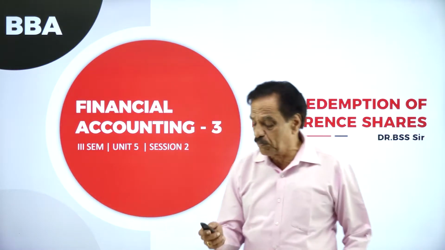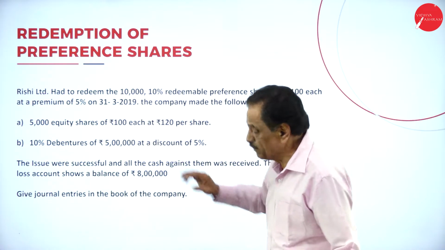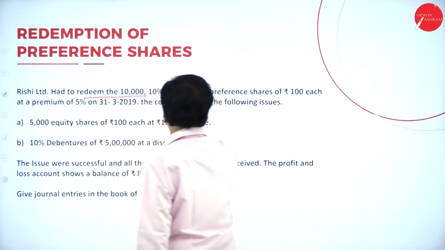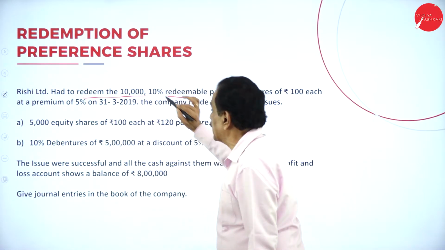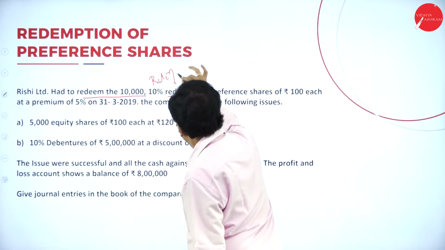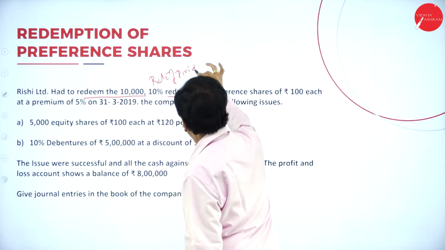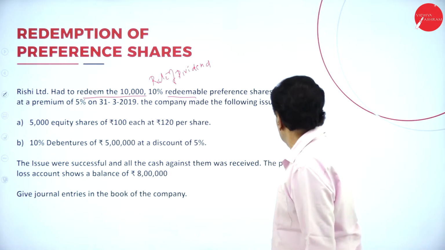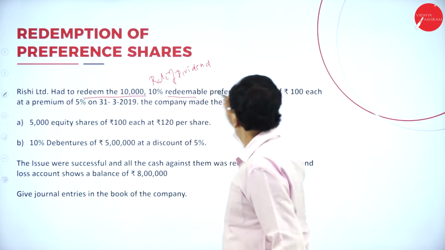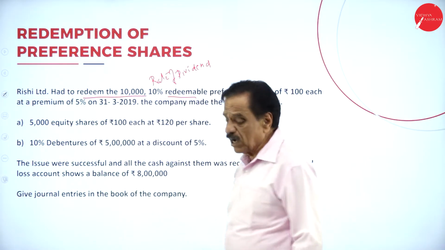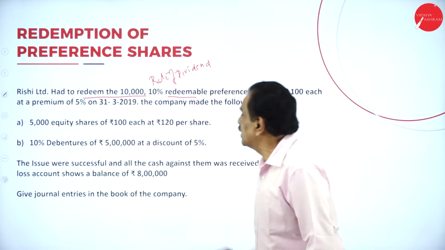So we'll move on to the problem now. Rishi Limited had to redeem 10,000, 10% redeemable preference share of rupees 100. 10% means rate of dividend. So 10,000 into 100 at a premium of 5% on 31/3/2019.